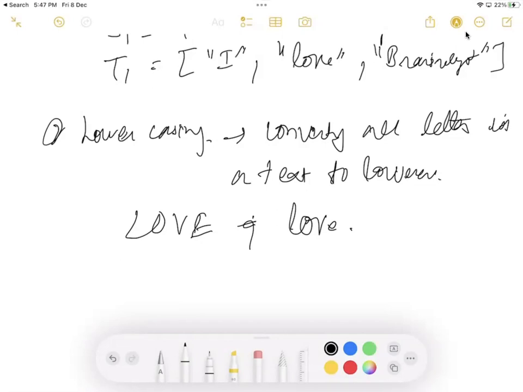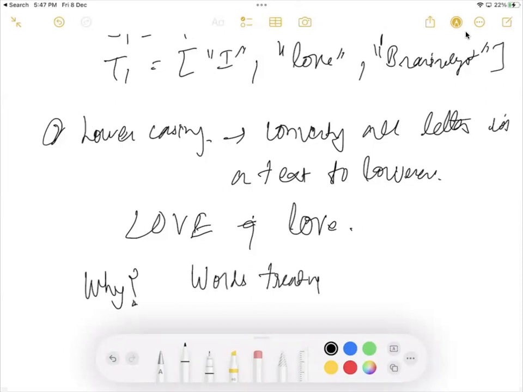So why are we lowercasing? Because lowercasing is important in NLP to ensure words are treated uniformly.